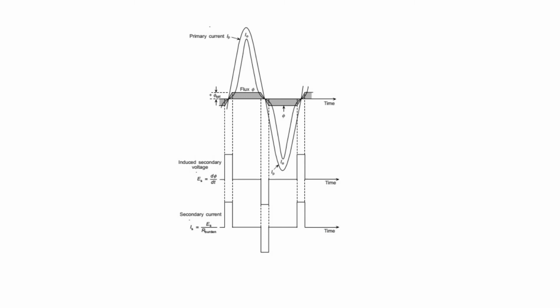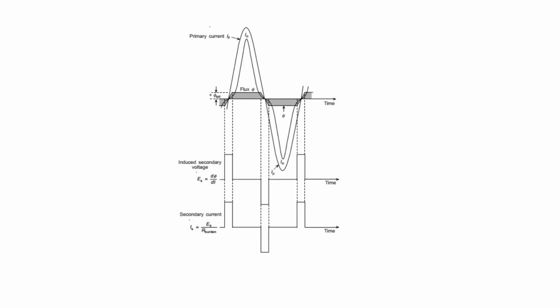It can be seen that in order to reach the peak of the sinusoidal flux waveform, the CT is driven deep into the saturation, and due to the flatness of the excitation curve in this region, a very large amount of excitation current is demanded by the CT. And the waveform of the exciting current, of course, becomes distorted, in fact very peaky in nature. As you can see, we will have this flux, we will have the magnetization current, we have the primary current, then we have the induced secondary voltage, and we have the secondary current which can be obtained from that.